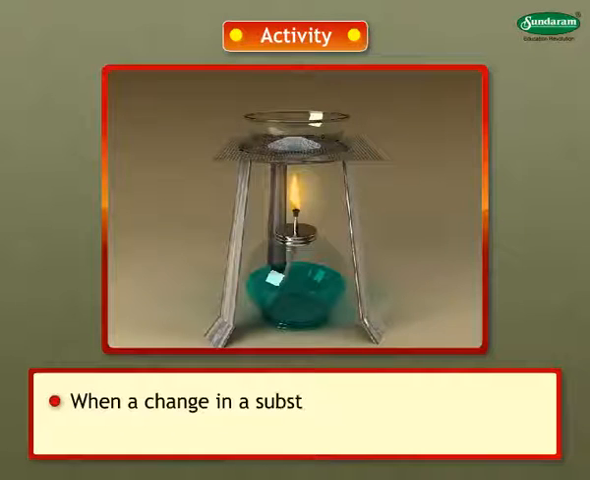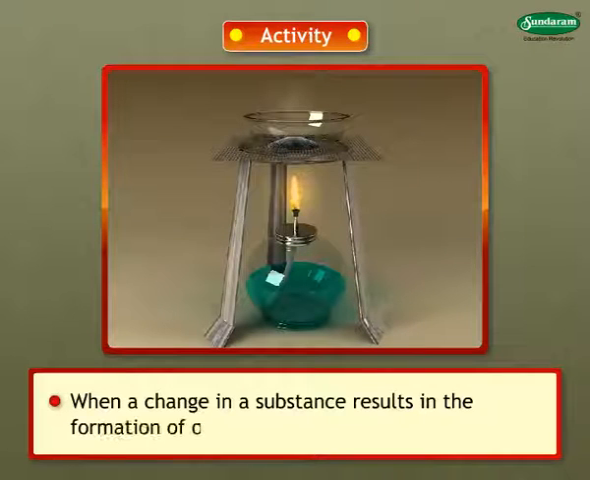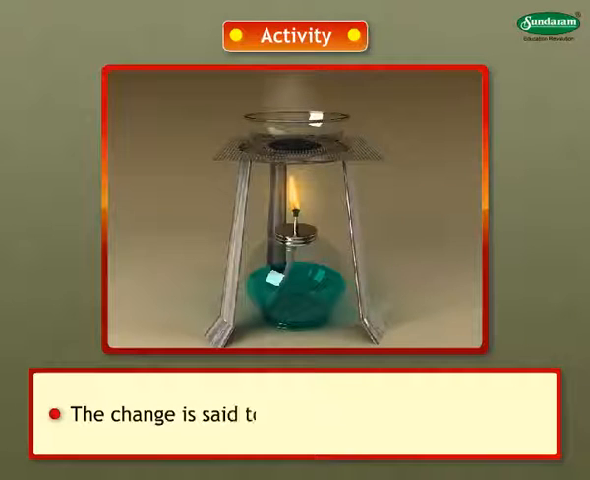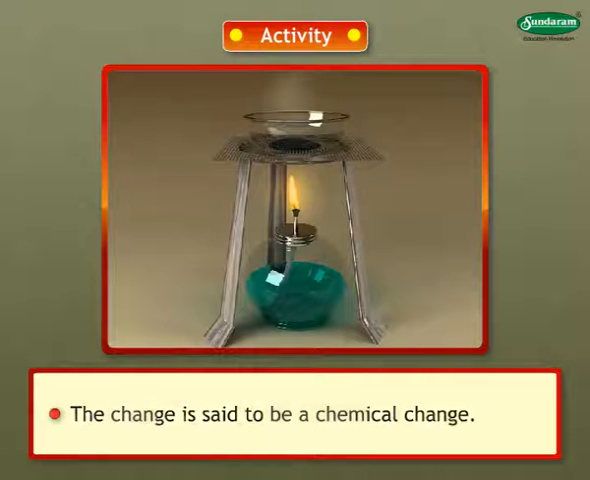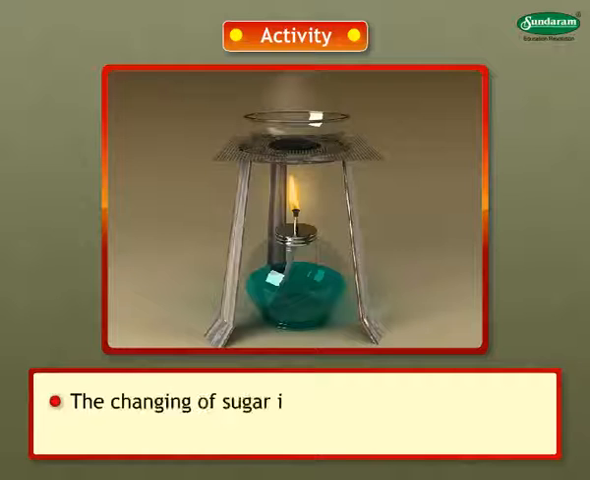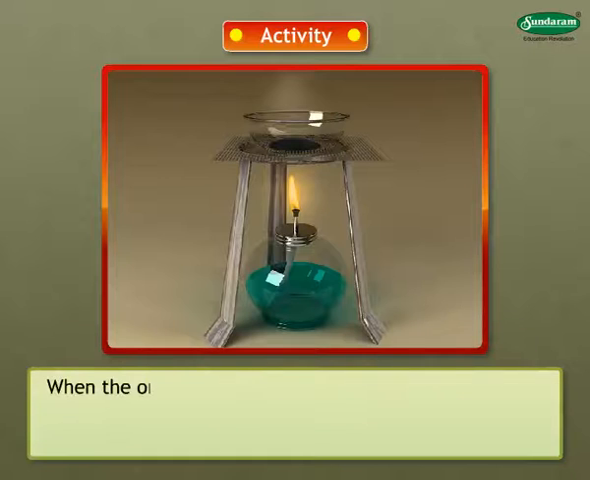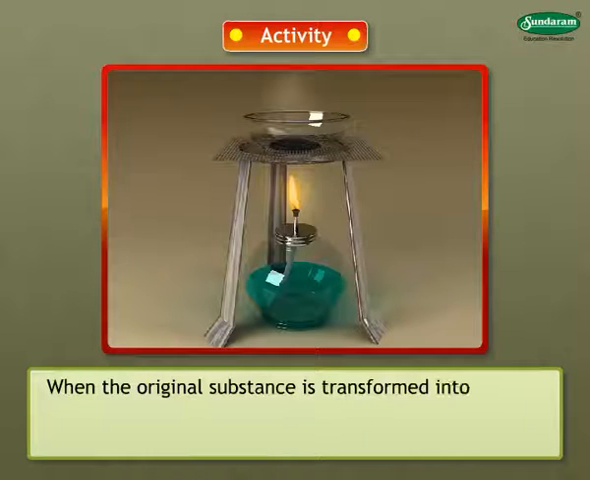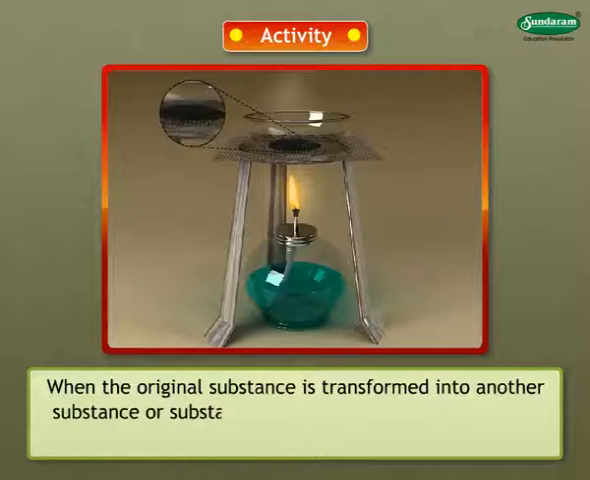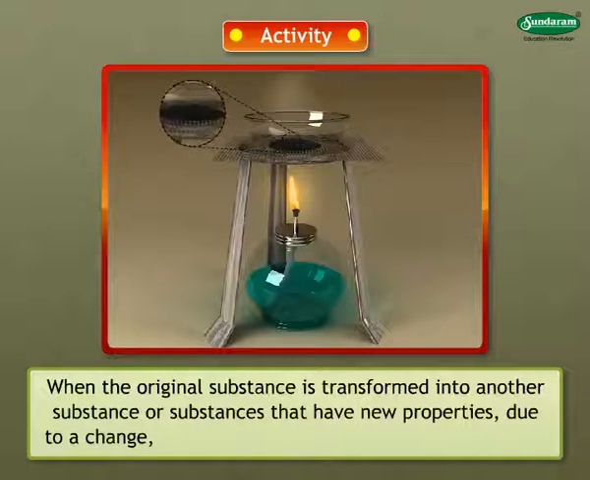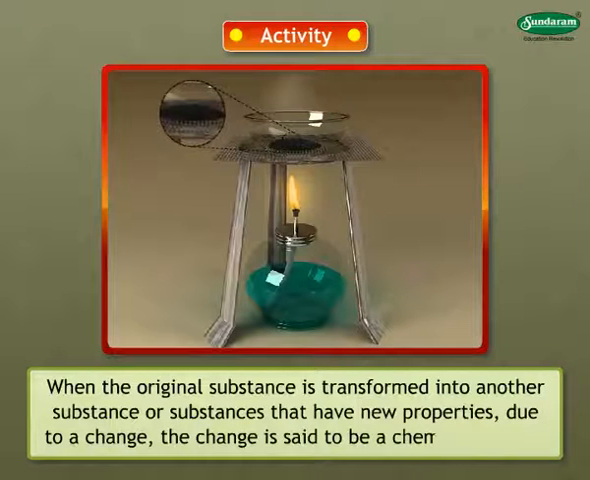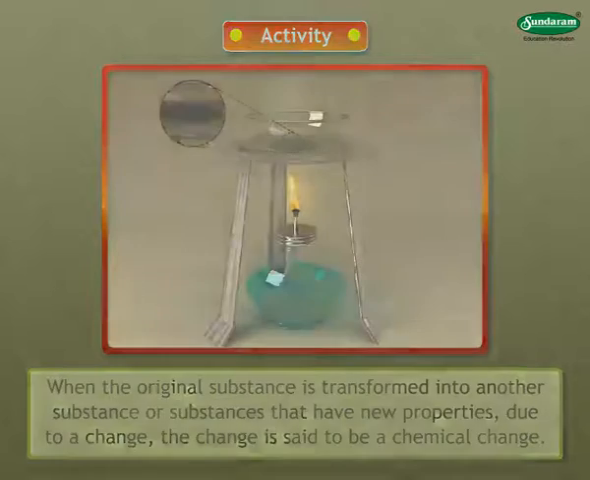When a change in a substance results in the formation of one or more new substances, the change is said to be a chemical change. The changing of sugar into coal as a result of heating it is a chemical change. When the original substance is transformed into another substance or substances that have new properties due to a change, the change is said to be a chemical change.